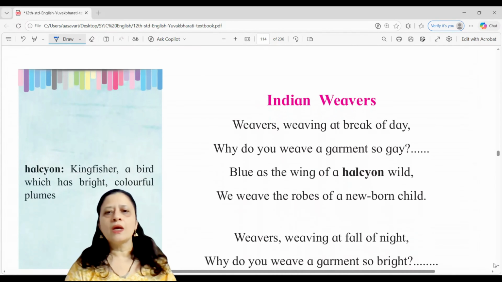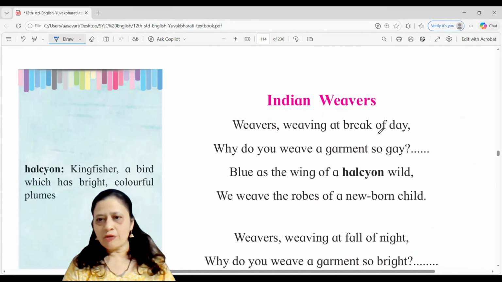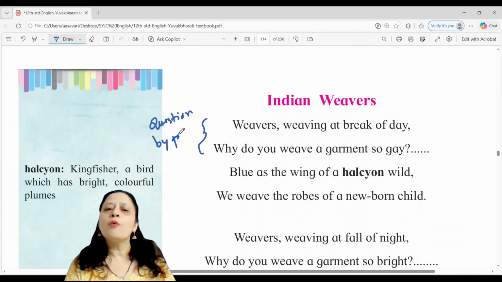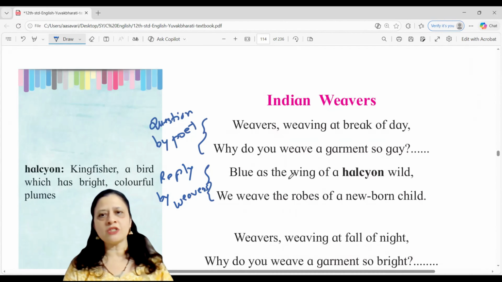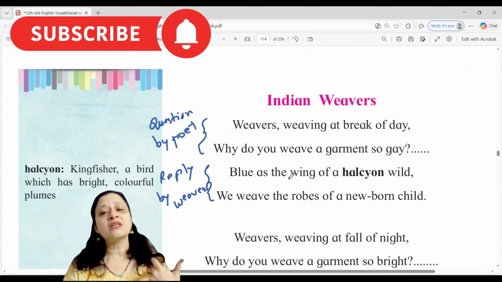Indian weavers. Weavers weaving at break of day. Why do you weave a garment so gay? Blue as the wing of a halcyon wild, we weave the robes of a newborn child. So here the pattern is such that the first two lines of the poem are a question asked by the poet. And the next two lines are the reply, or the answer, and that is given by the weavers. So the poet is asking a question to the weavers in the first two lines, and in the next two lines, the weavers are replying to that.